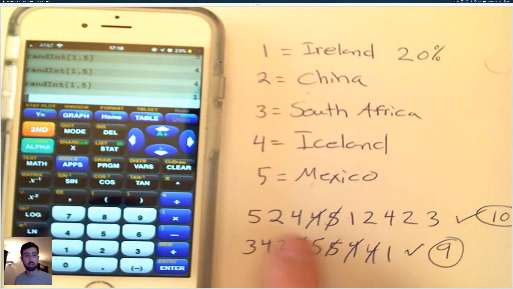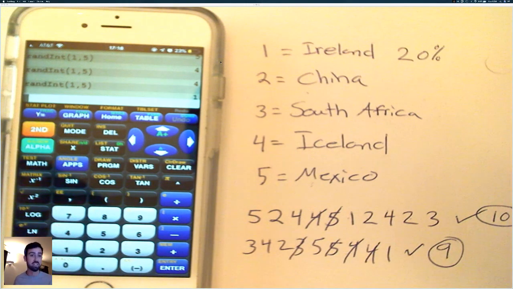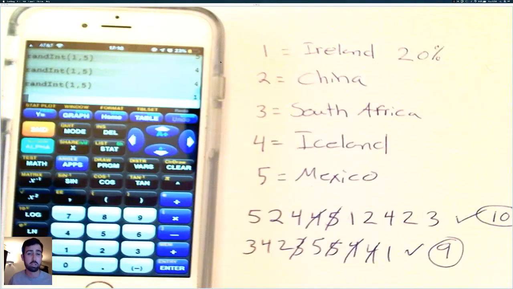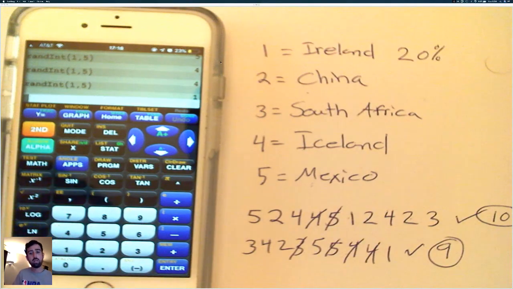Like it never took us 23 times to get all these books, or all these decks of cards. So I would be a little suspicious that they're actually equally dividing all the different decks of cards. I think one might be a little bit rare.